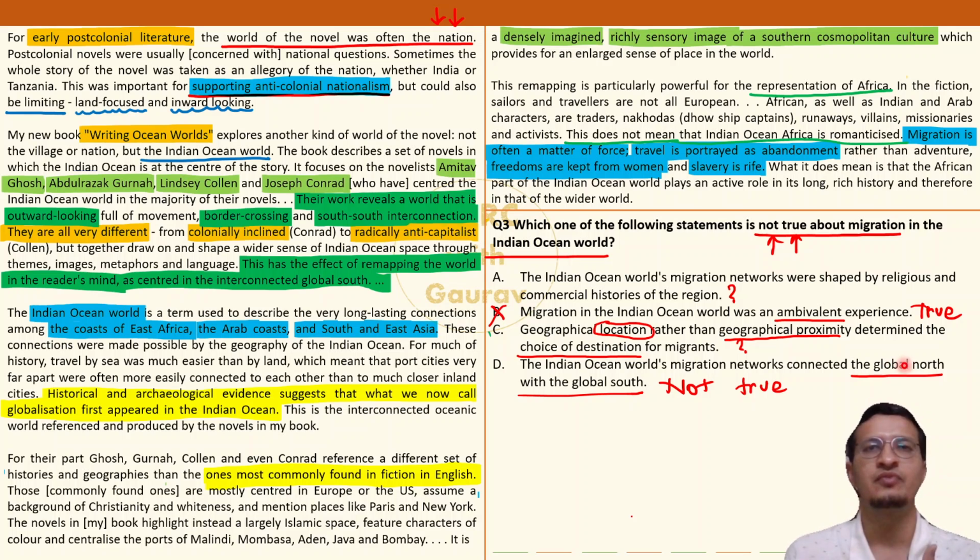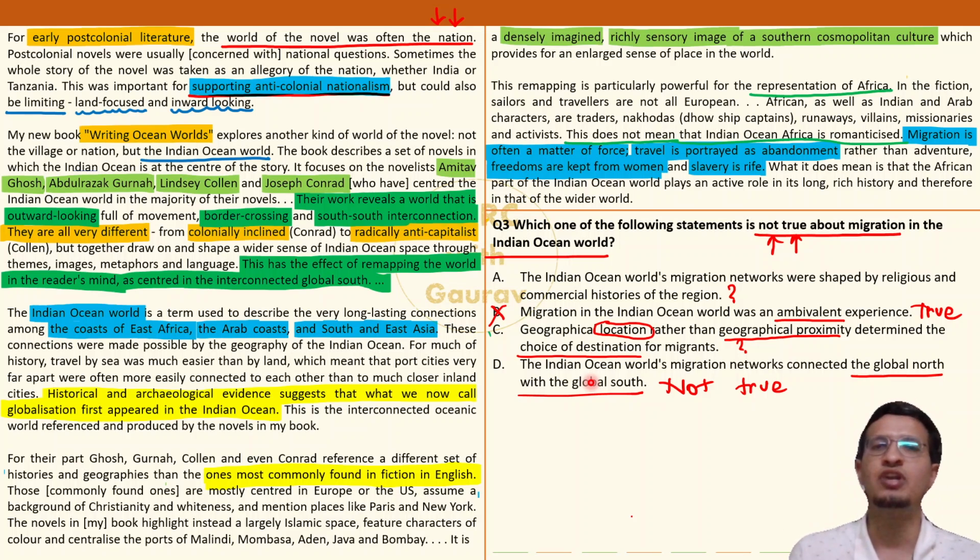Global north matlab North America, which is US, Canada, Europe, pura Russia, bas. And what is global south? Rest of the world. Asia minus Russia, Africa completely, Arabian Peninsula completely, South America, and जो Indonesia वाला part है, the one which I had shown to you in the map at the start of the video, that part. So effectively, that massive region is the global south.